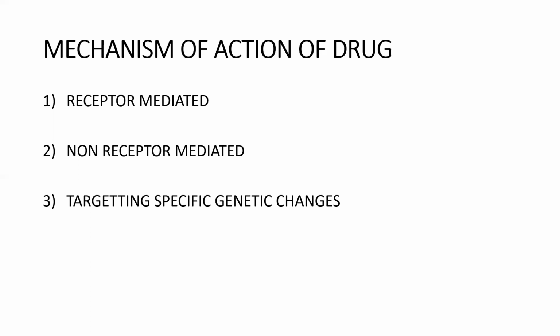So here there are three classifications for the mechanism of action of a drug. Number one, receptor mediated. Number two, non-receptor mediated. Number three, targeting the specific genetic changes. The last one, targeting the specific genetic changes, is for anti-cancer drugs. So that's it, nothing much about that one. I will be dealing with those anti-cancer drugs in my next class. So now we will talk about receptor mediated and non-receptor mediated actions.